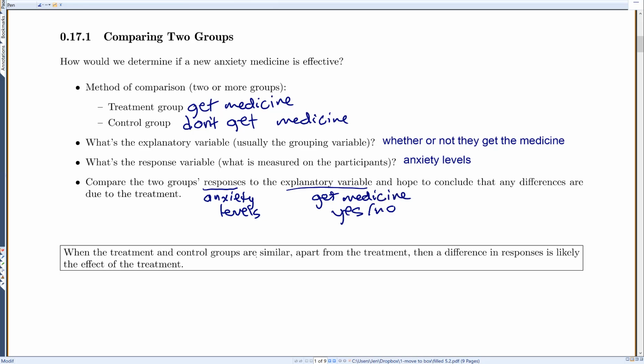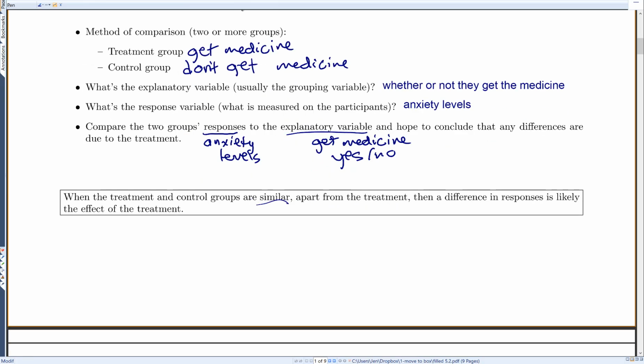So when our treatment and control groups are similar, we want similar groups apart from the actual treatment, then the difference in any responses is likely due to the actual treatment. So as long as our two groups are similar, if our medicine group has much lower anxiety levels, that probably means that it was because of the medicine.